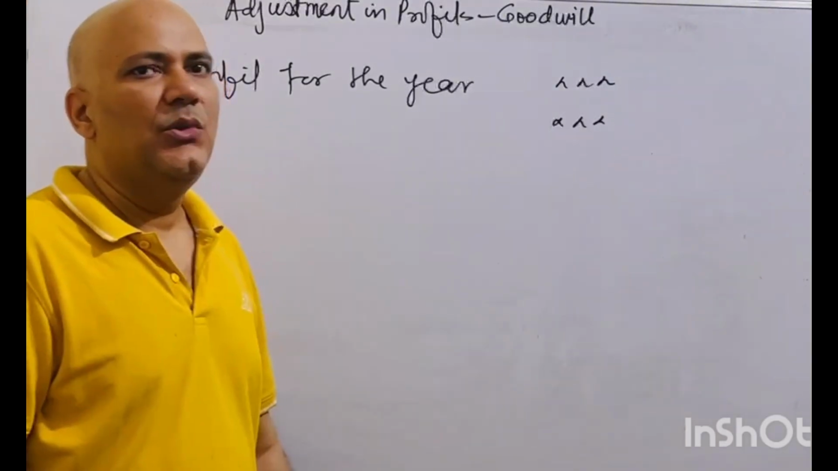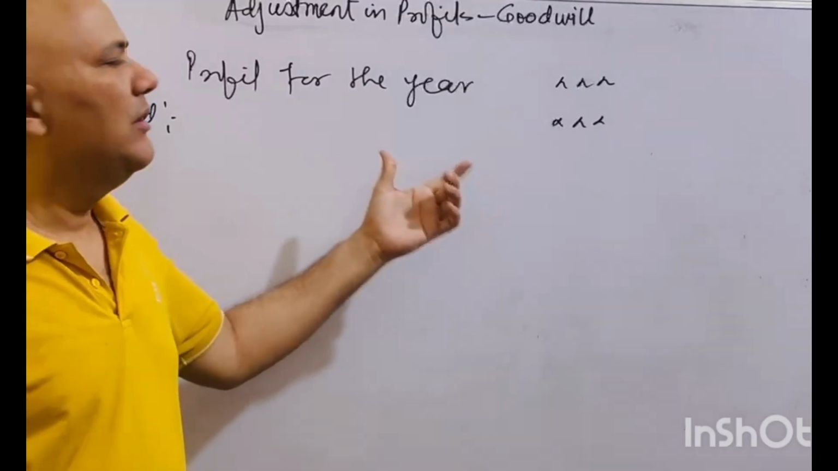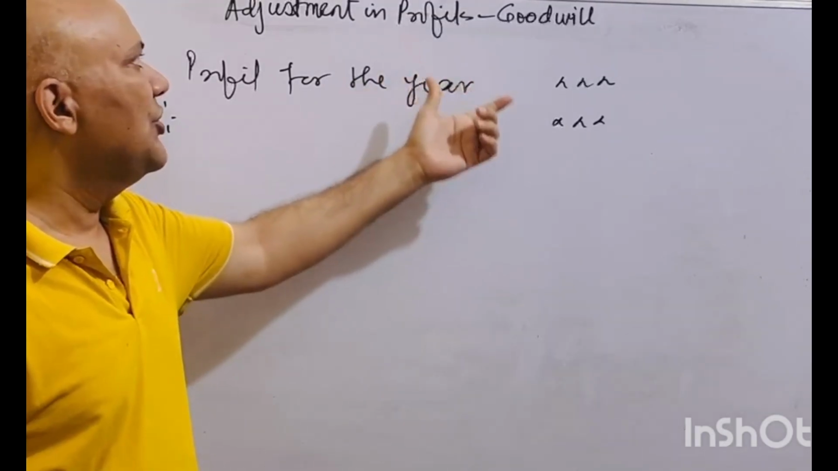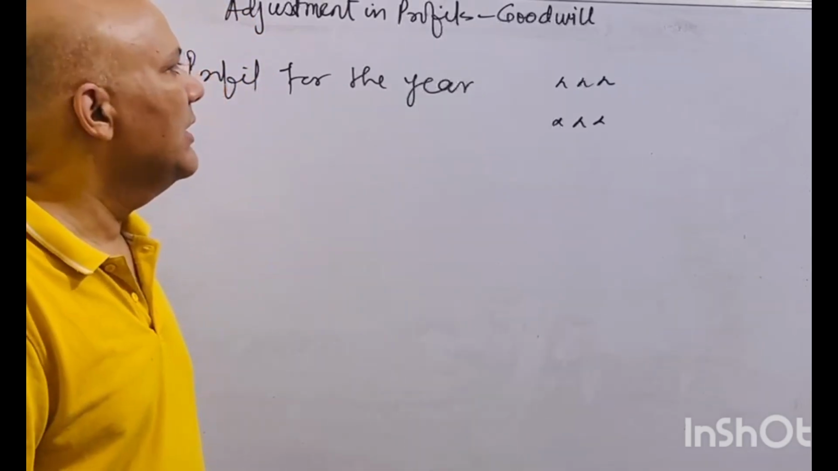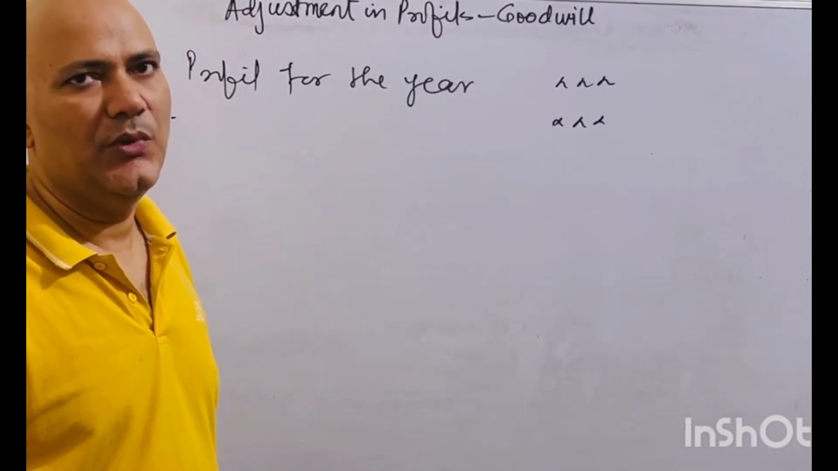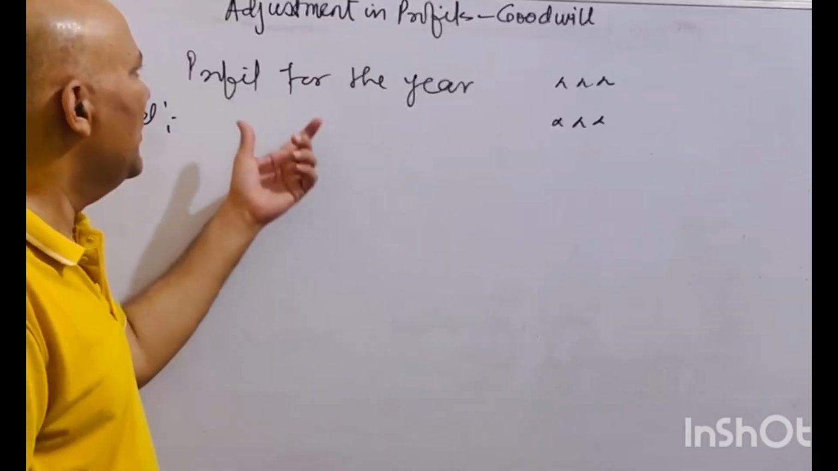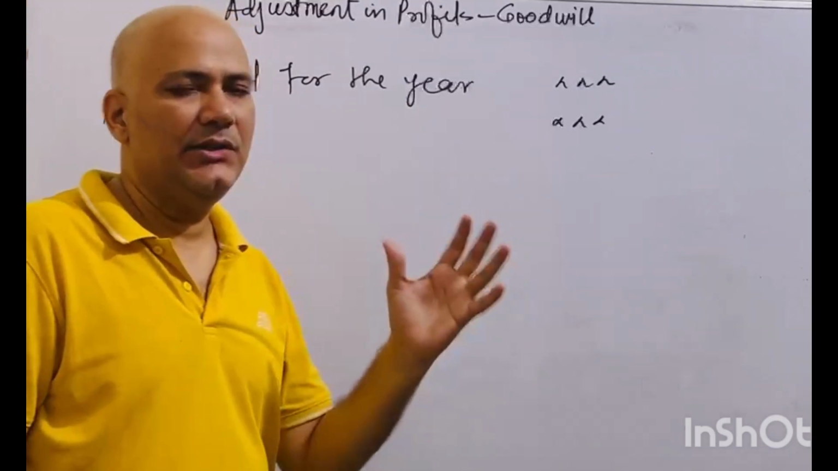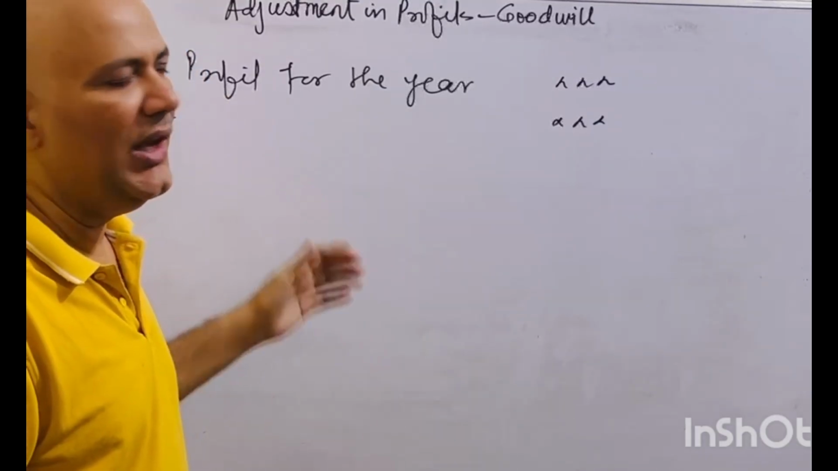Hello, today we are going to discuss the adjustments we make to the profit before calculating goodwill. Sometimes extra information is given in the question, and at that time we have to make adjustments in the profit to find the correct profit for the year. So let's say the profit for the year has been given, and there are certain things which are going to be added.